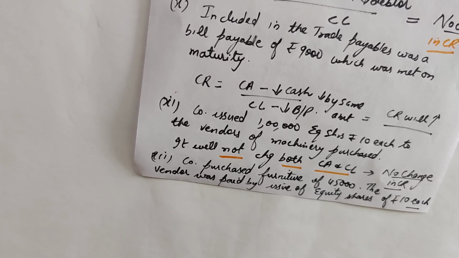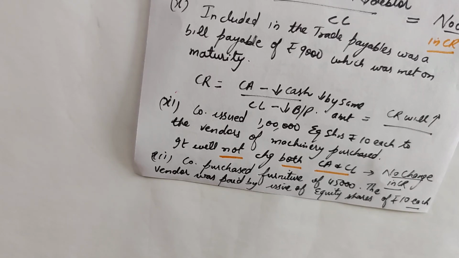So this was all about the current ratio. The main learning objectives in current ratio are that you should first know what current ratio is. Current ratio is CA divided by CL. Second, you should know the various items considered as current assets according to Schedule 3 of the Companies Act.